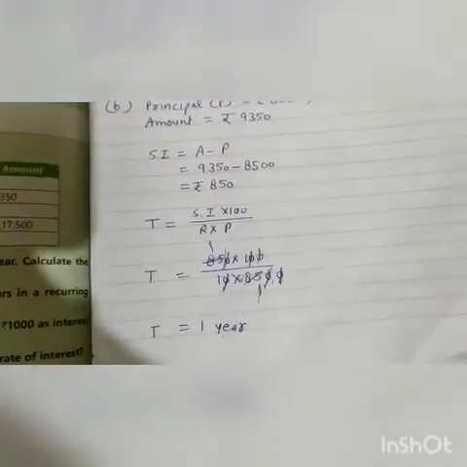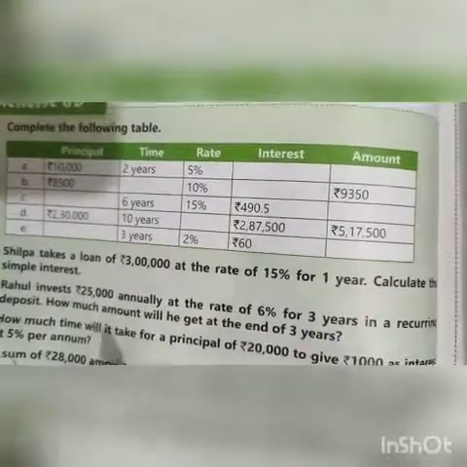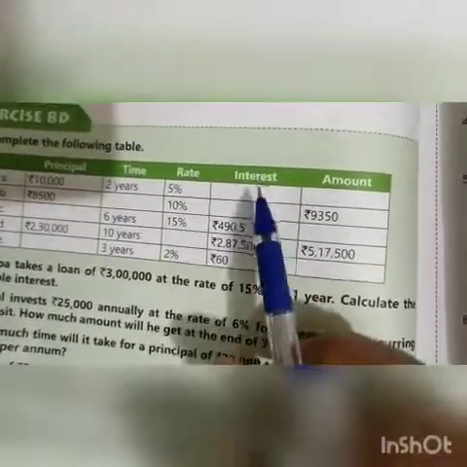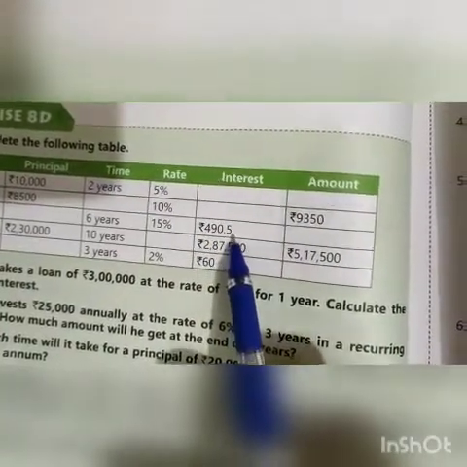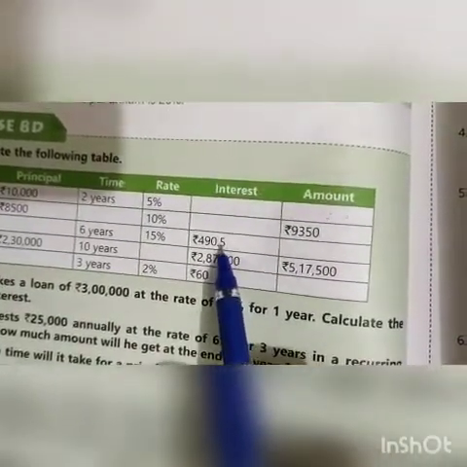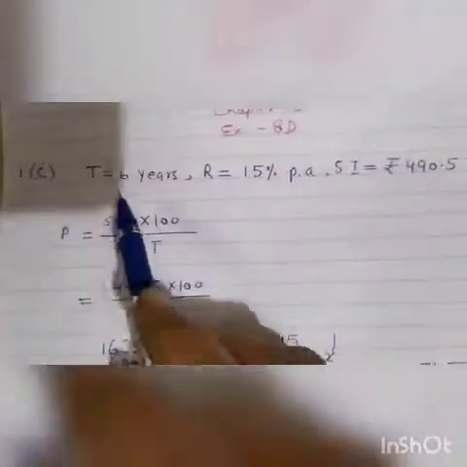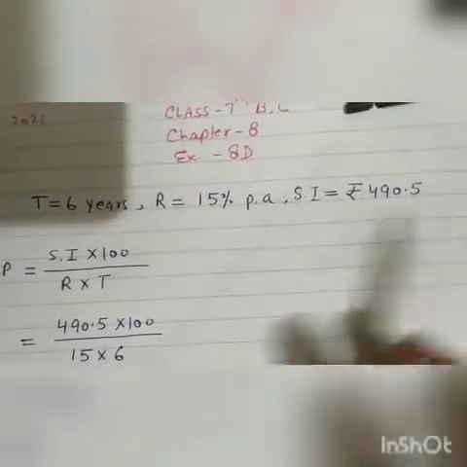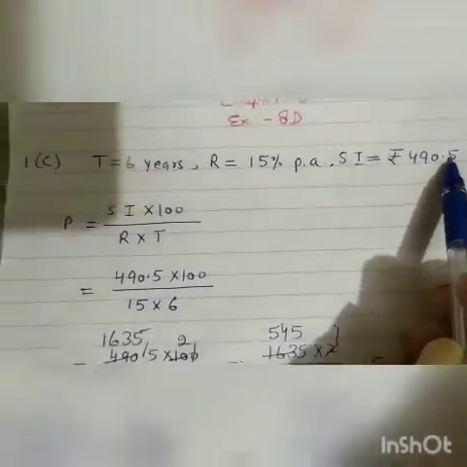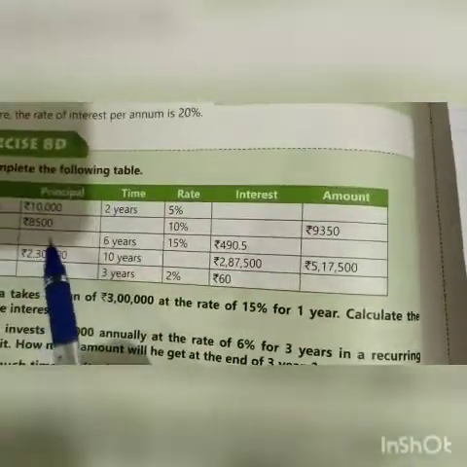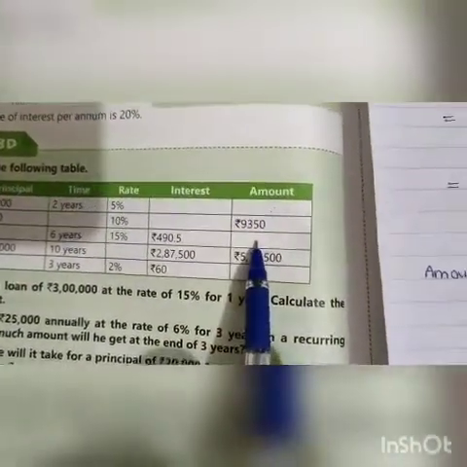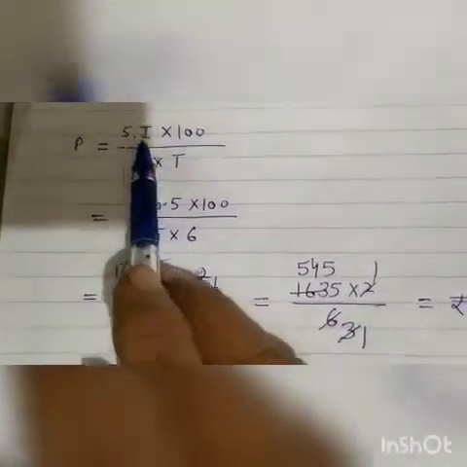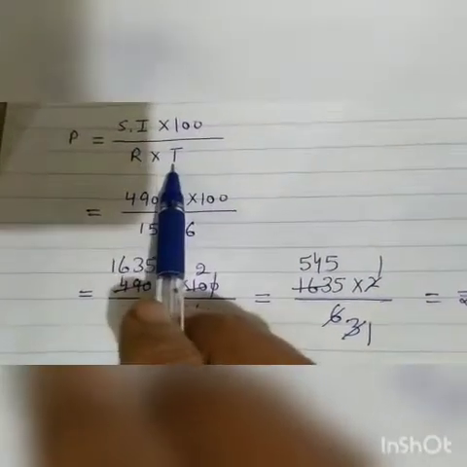Come to the next part, C. In C part, see here. Time is given 6 years. Rate is given 15%. Interest is 490.5. 0.5 means 50 paise. So in C part, time is equal to 6 years. Rate is 15% per annum. Simple interest is equal to 490.5. We have to find two missing columns, that is principal and amount. First we will find principal. The formula for principal is simple interest into 100 upon R into T.